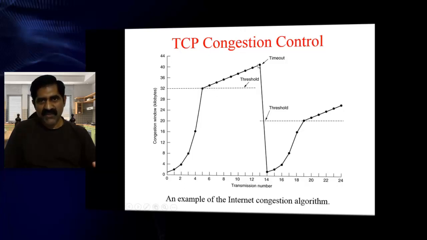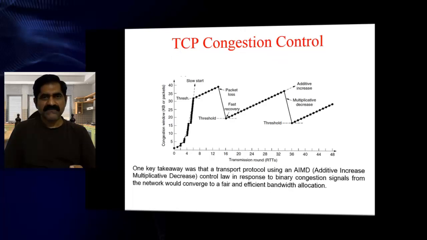Now the threshold is 40 divided by 2, it is 20. So up to the threshold you are increasing data exponentially. From there onwards you are increasing data linearly. Then once congestion happened, you are reducing the data at a rapid rate. So like this we implement TCP congestion control.